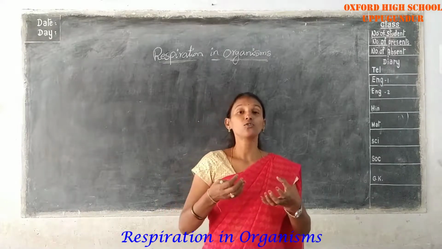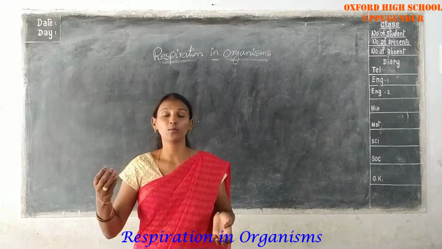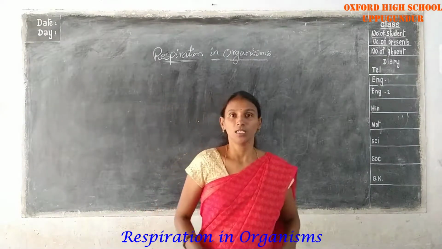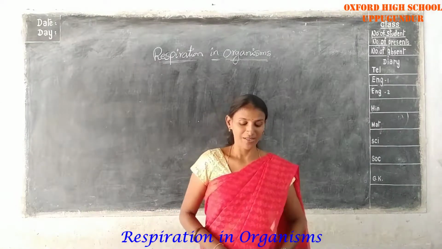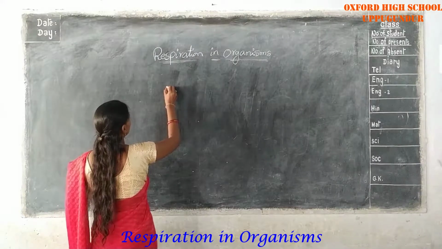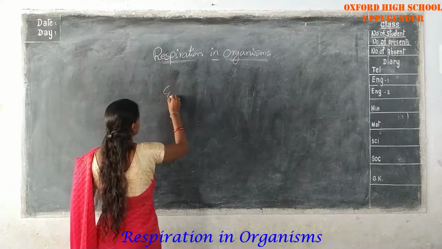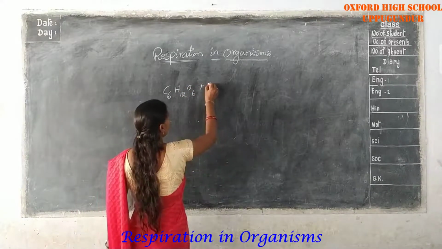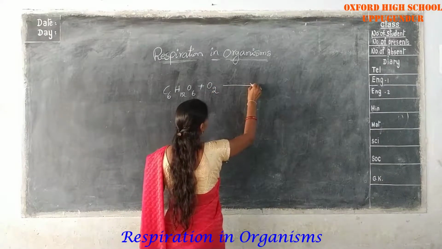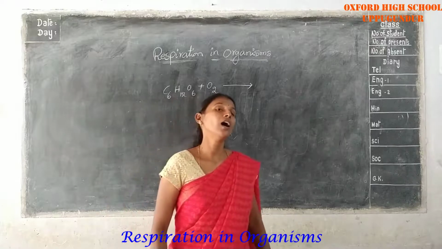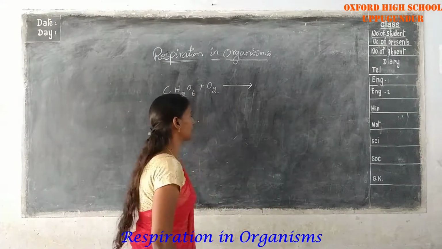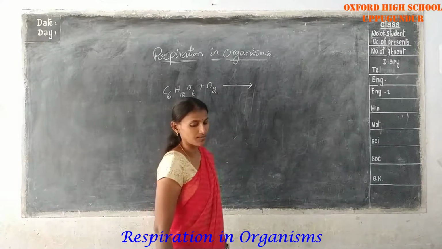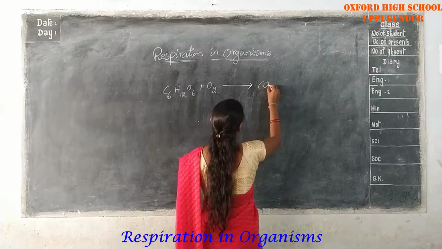So that glucose reacts with the oxygen. After that, energy is formed and you are releasing carbon dioxide. That is glucose, C6H12O6, plus oxygen. So here you gain energy in your body, and here you are releasing carbon dioxide and water.